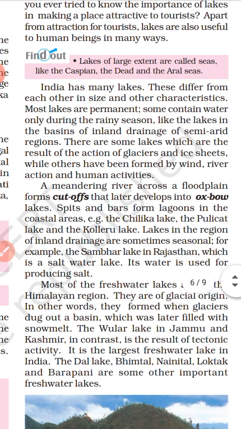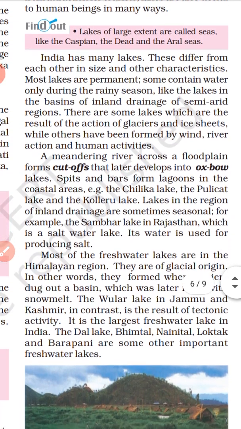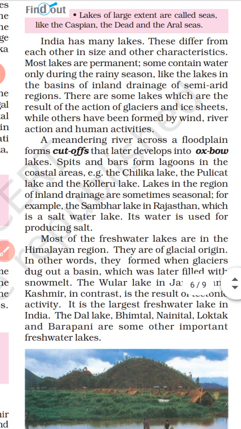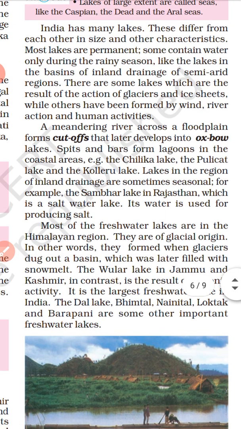Some lakes are the result of the action of glaciers and ice sheets. As the glaciers or ice sheets melt, they form lakes. Others have been formed by wind or river action and human activities. It means there are two types of lakes, natural lakes and artificial lakes.